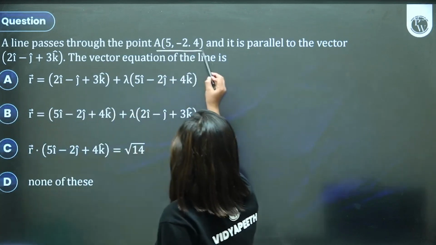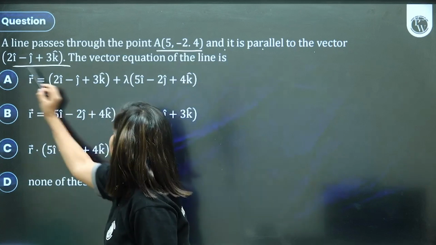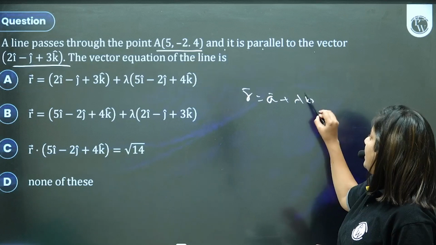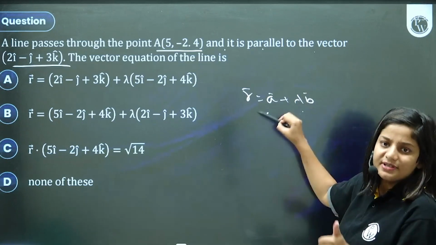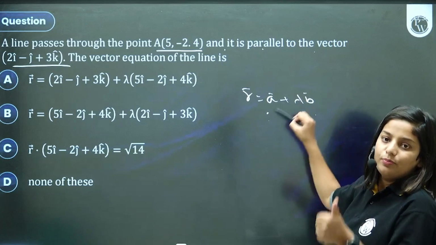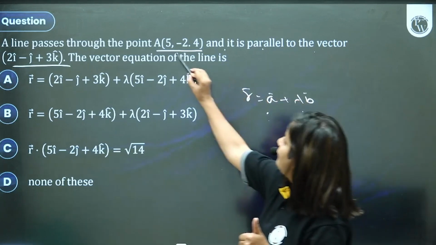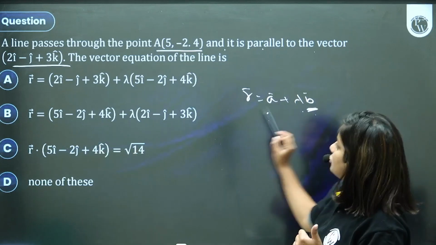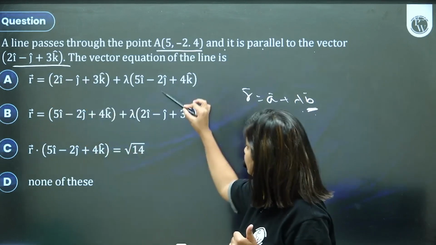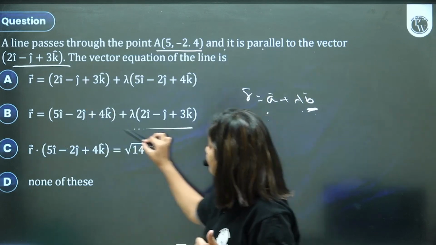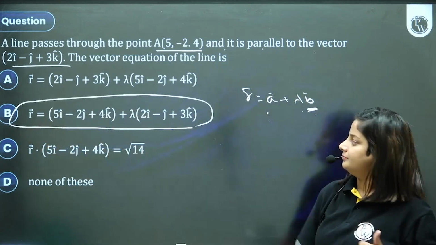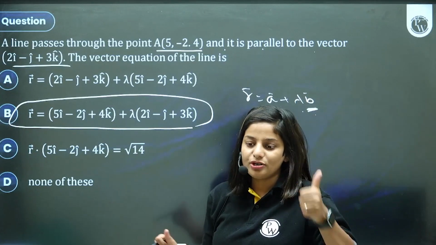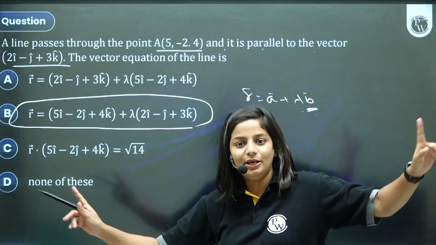Next question. A line is passing through a point and it's parallel to another vector. The vector equation is R bar is equal to A bar plus lambda B bar. Position, direction: point, direction ratio. So what is the point? And what is the direction ratio? Where do you find it? This is your answer. Position, direction. Simple. Any line wants position and direction.